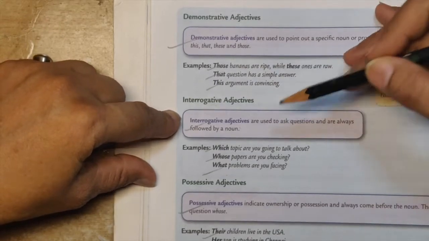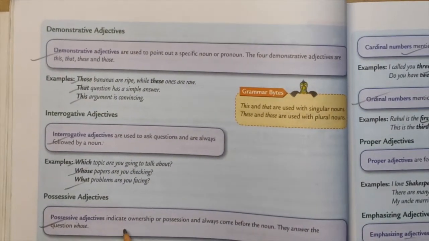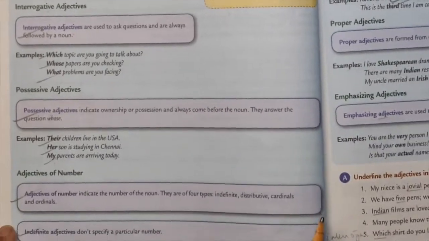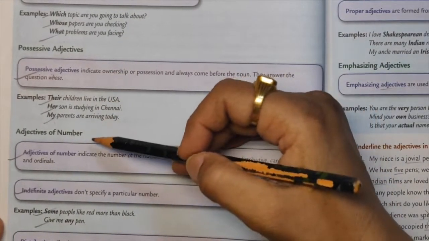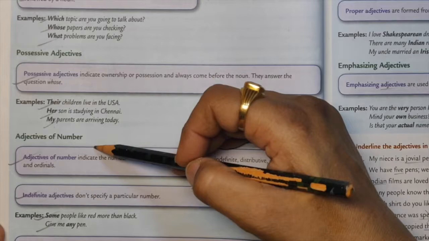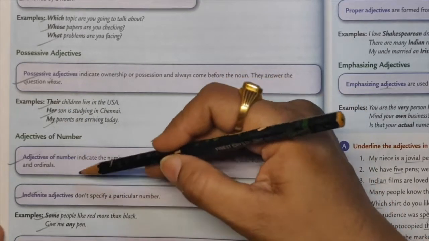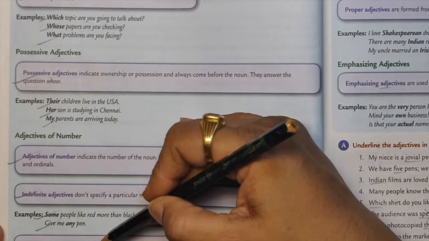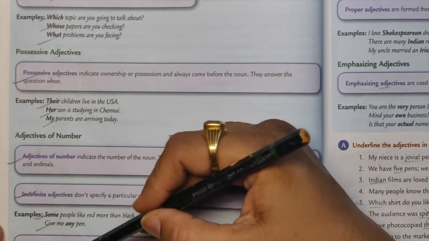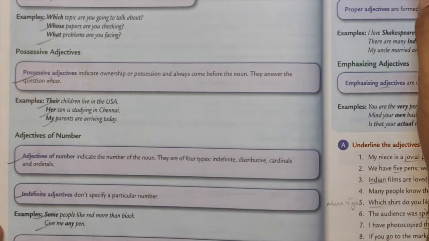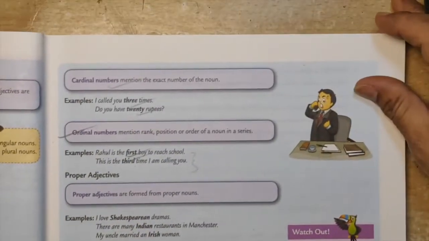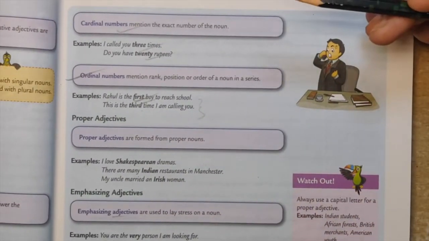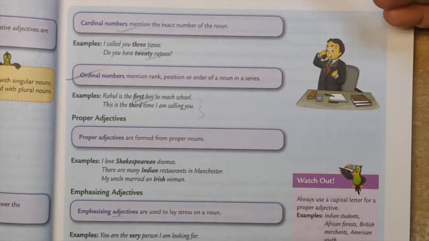Interrogative adjective, possessive adjective, adjectives of number, where you have indefinite adjectives, distributive adjectives, distributive having each, every, neither, cardinal numbers, ordinal numbers. Proper adjectives are formed from proper nouns.